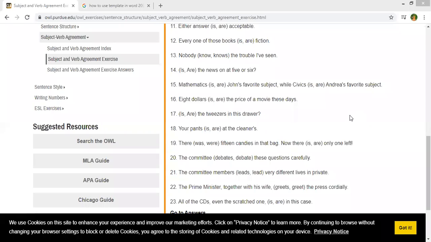Is/are the tweezers in this drawer? 18th sentence. Your pants is/are at the cleaners. 19th sentence. There were 15 candies in that bag. Now there is only one left.